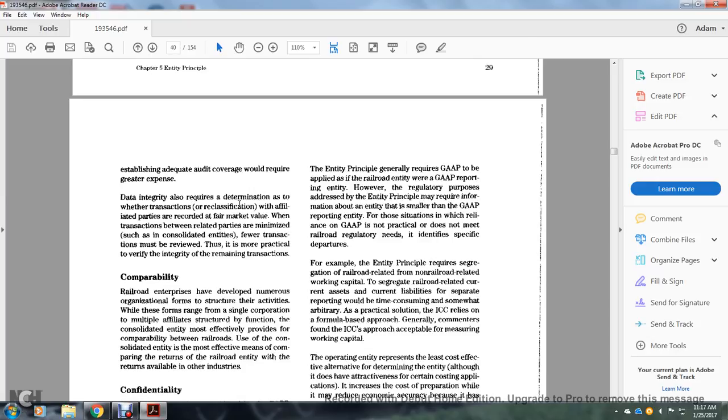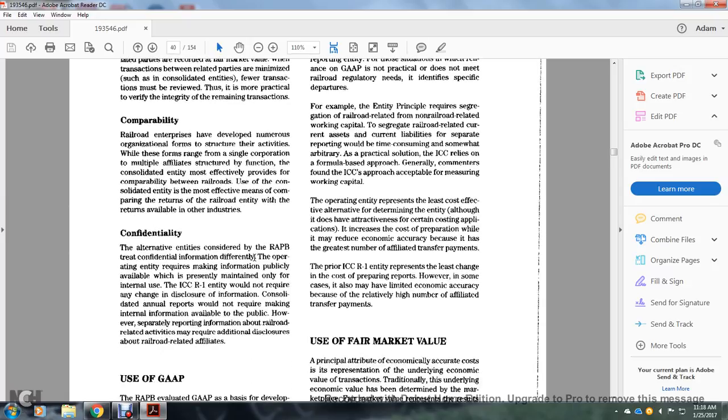Data integrity also requires the determination of whether the transactions between affiliated parties are recorded at fair market value. The transactions may be between railroad-related parties, minimized in a consolidated entity. The fewer the transactions that must be reviewed, the more practicable it is to verify the integrity of the remaining transactions.